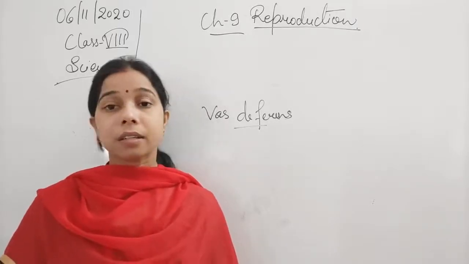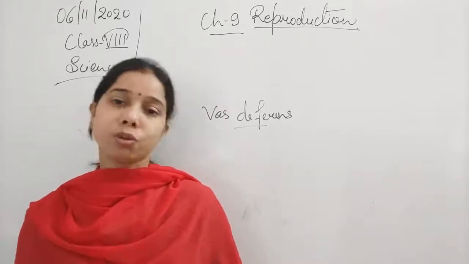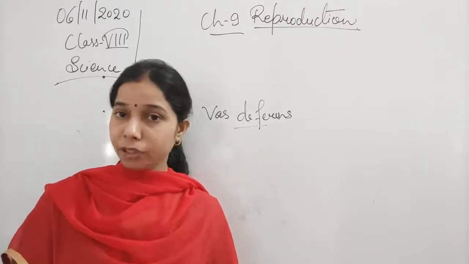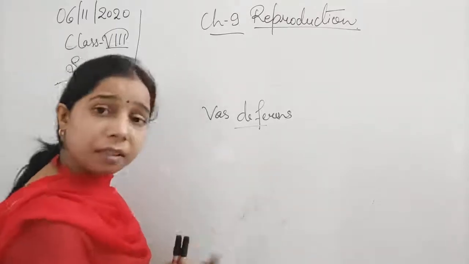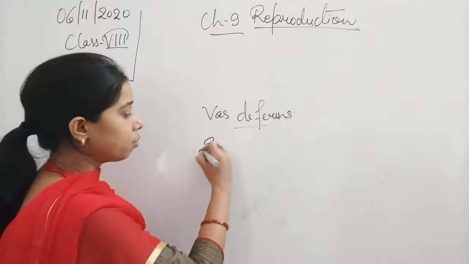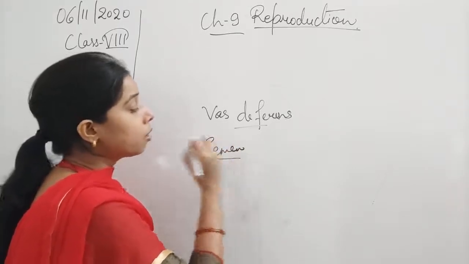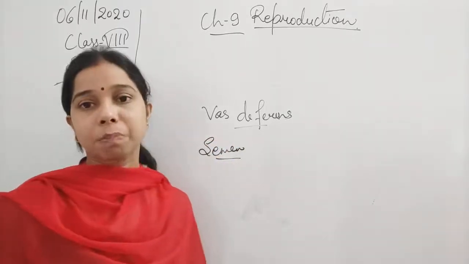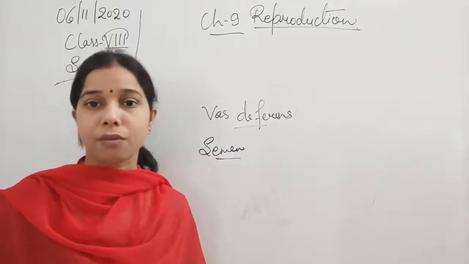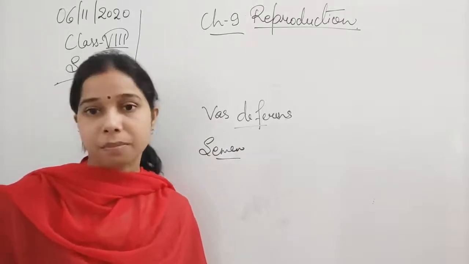When these secretions and the sperm combine together, we use another name for it, and that is known as semen. So instead of the name sperm, we use another name for it, and that is semen.